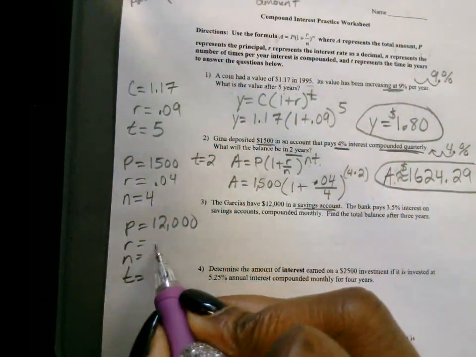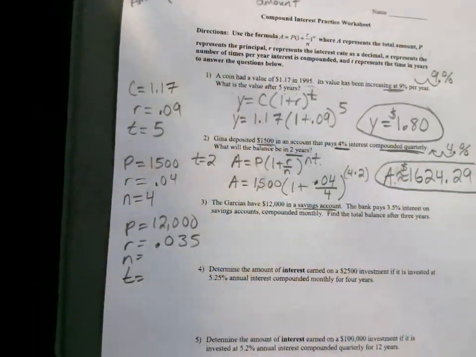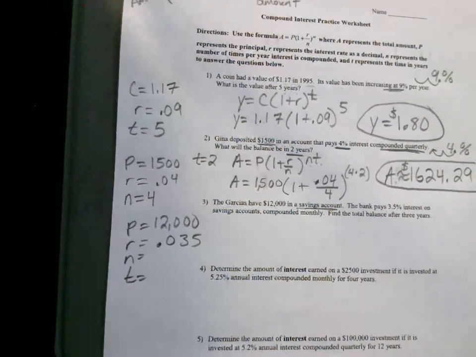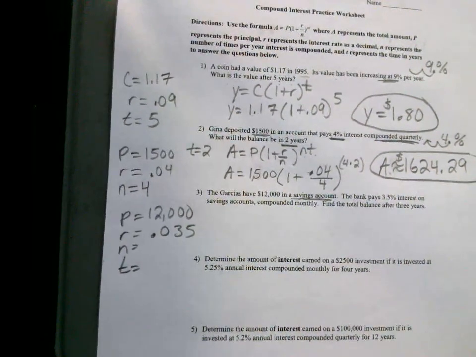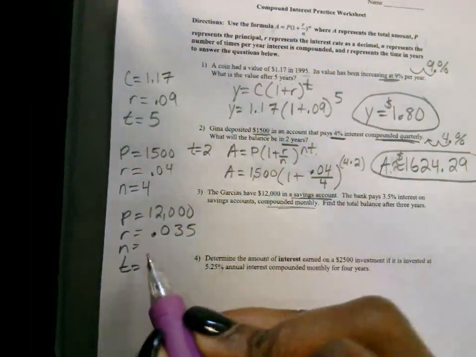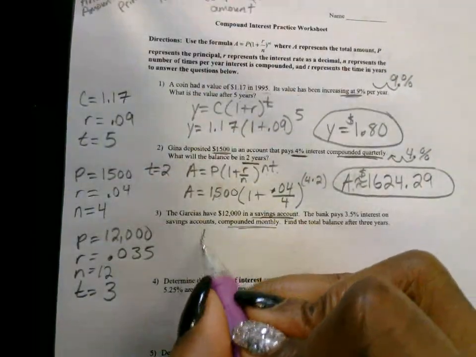We're going to write it as a decimal, 0.035. Good job. Raise your hand if you got that right. And then what is the N in this problem? 12, because it's compounded monthly. Good job. And then how many years do they want to know what's in the account? After 3 years. So T is 3.